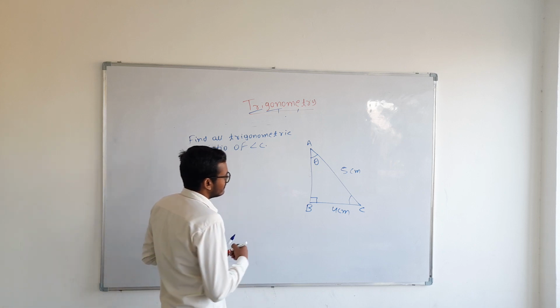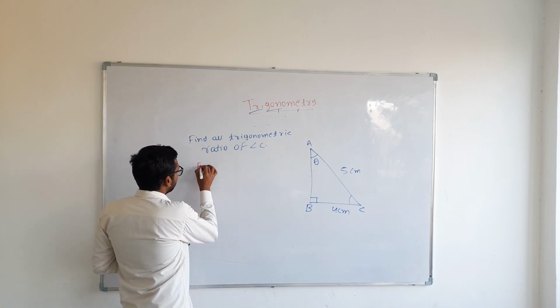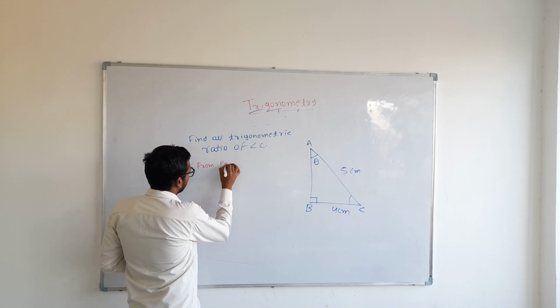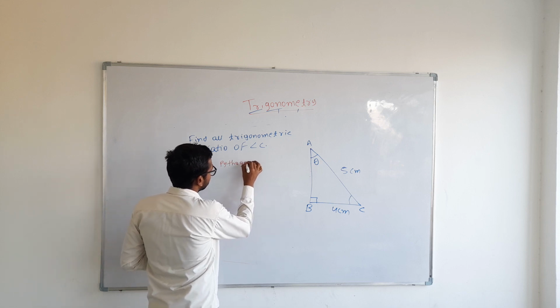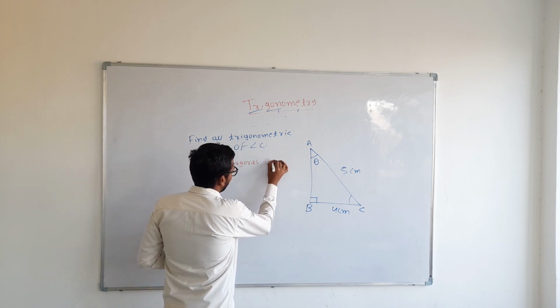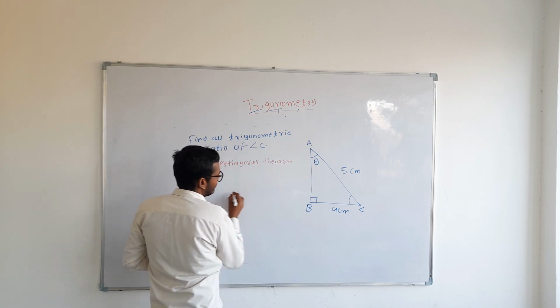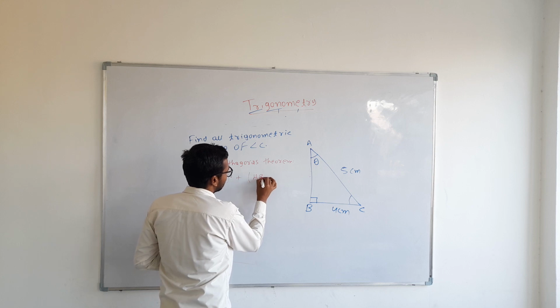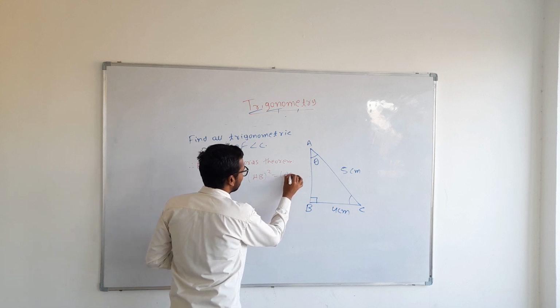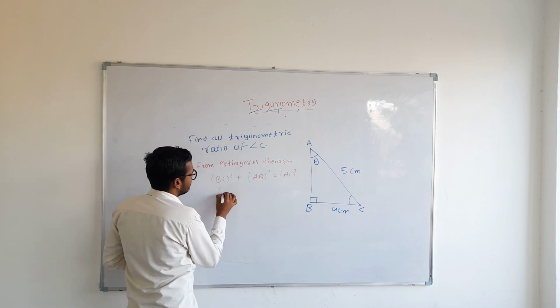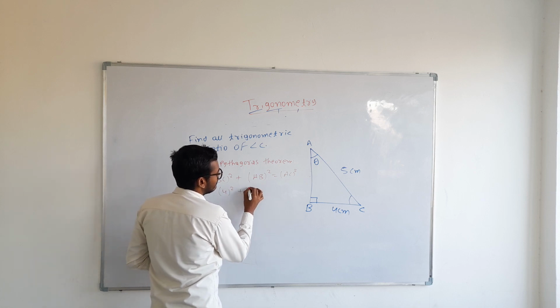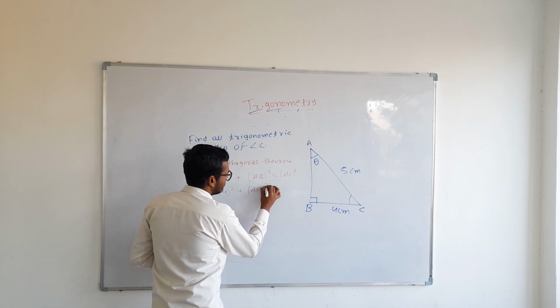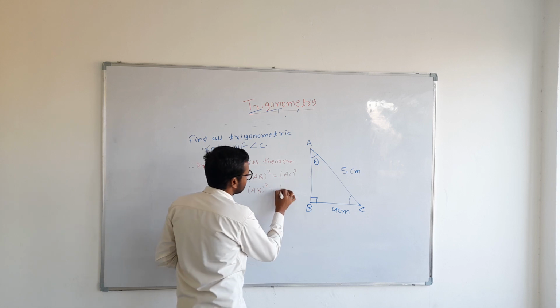According to Pythagoras theorem, I can write that base square BC square plus height square AB square will be equal to hypotenuse square, that is AC square. Now BC is 4. 4 square plus AB square, which is unknown, is equal to AC, which is 5 square.